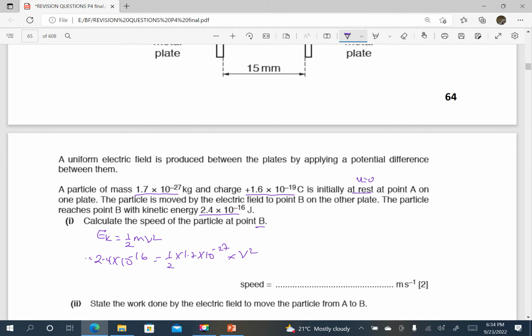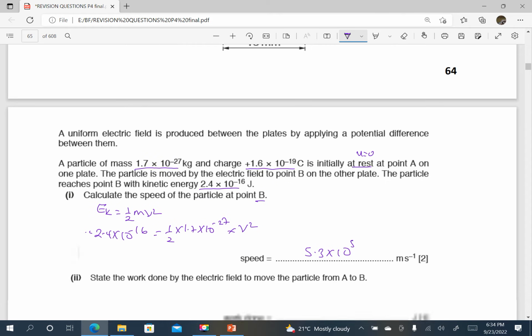When I press my calculator to make v squared the subject, I am obtaining 5.3 times 10 power 5 meters per second.